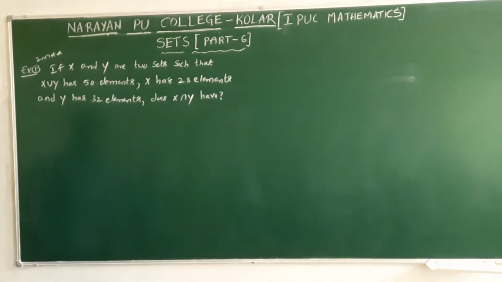Now it is clearly the first formula, the addition theorem.